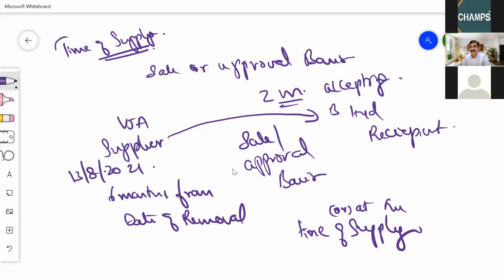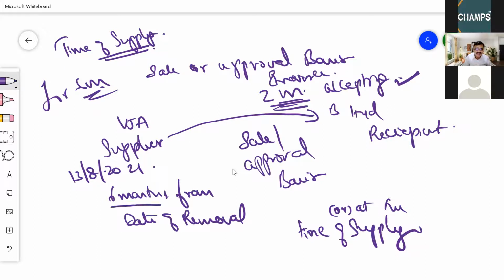Then immediately, by this time, the invoice is to be raised. But if for 6 months he never tells me that he is going to accept the supply, then by the end of 6 months from the date of removal, the invoice is to be raised.